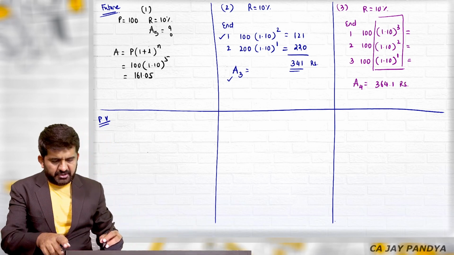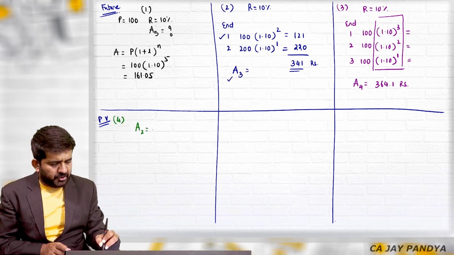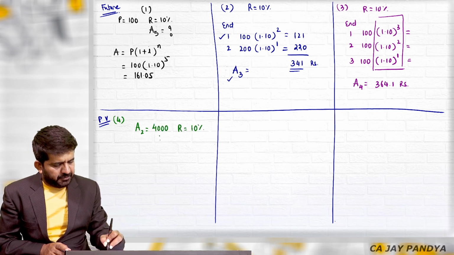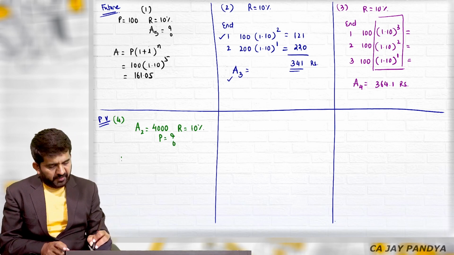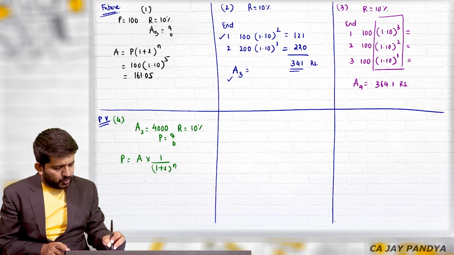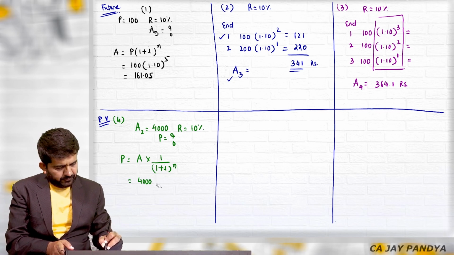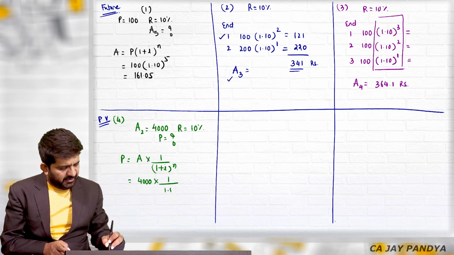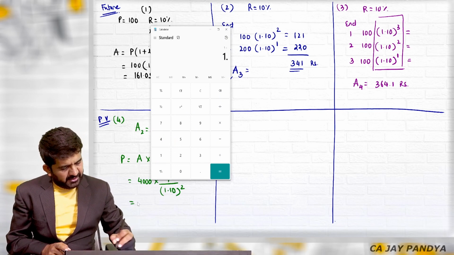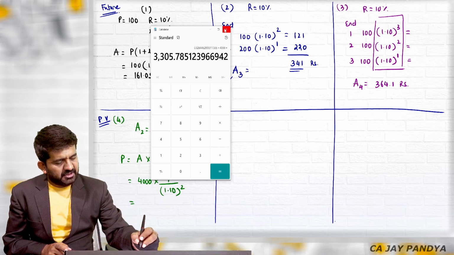Category number 3 questions. Category number 4 questions. Simple question of present value. Amount after 2 years is say 4,000. Rate of interest is 10%. What is present value? How to find out present value? Is A into 1 divided by 1 plus I raised to n. Here 4,000 into 1 divided by 1.10 raised to. How to find out answer in calculator? 1 divided by 1.1 is equal to multiplied by 4,000. 3,305.